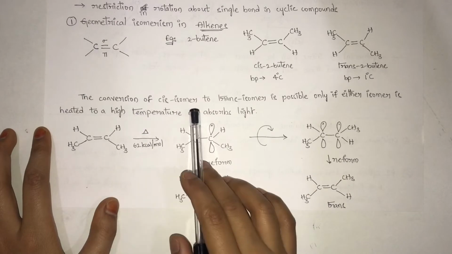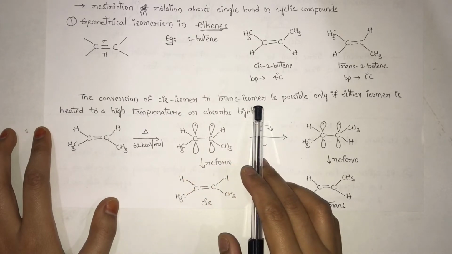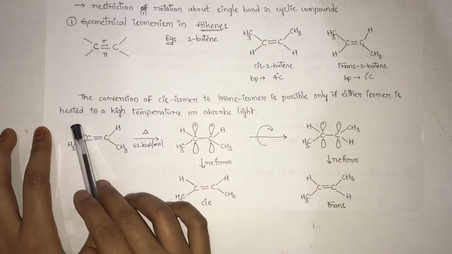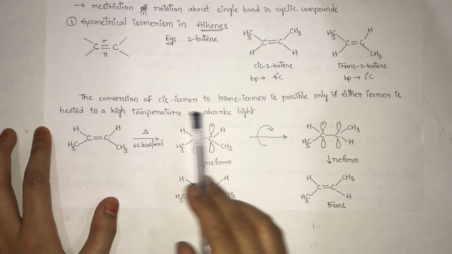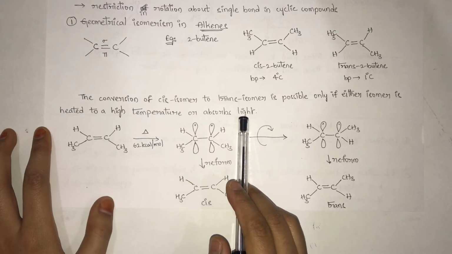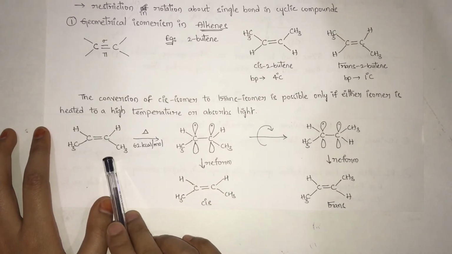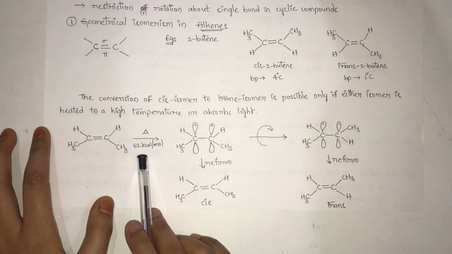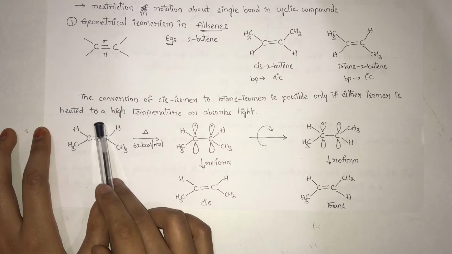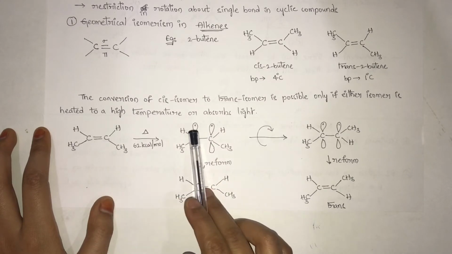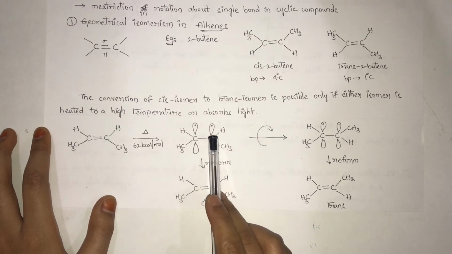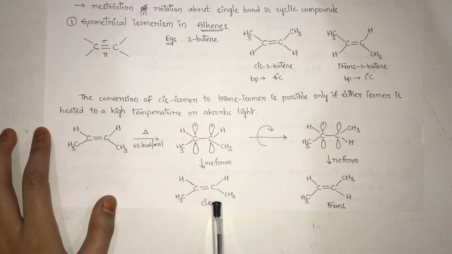The conversion of cis isomer to trans isomer is possible only if either isomer is heated to a high temperature or absorbs light. So here, first we are taking a cis isomer and heating the compound by utilizing 62 kilocalories per mole, where the pi bond will be broken. These are unhybridized p orbitals with one electron. So on reforming, we will get cis configuration.